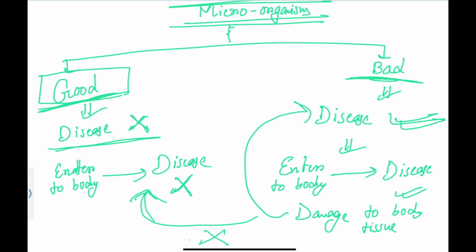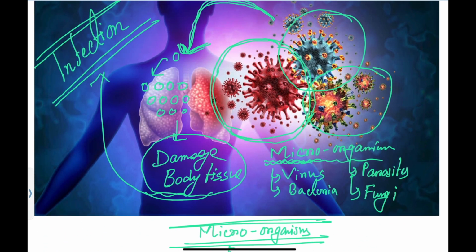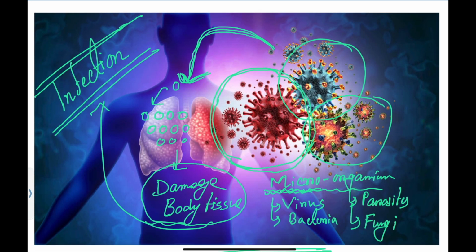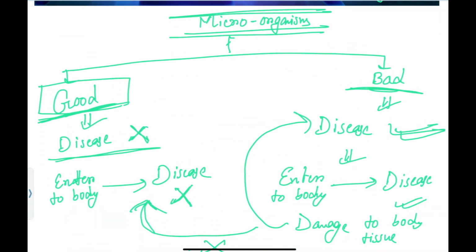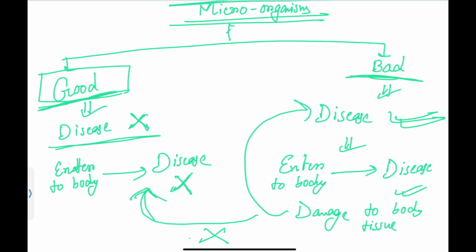That's the concept. So again, if I say what infection is: infection means whenever any microorganism, either viruses or bacteria or parasites or fungi, any microorganism, enters our body in a single amount, they start to multiply themselves. If they multiply and damage the body tissue, as a result signs and symptoms will occur, and that is called infection. So do all microorganisms cause infection? No, because some microorganisms are good in nature, they don't cause any disease, that's why they are good in nature.